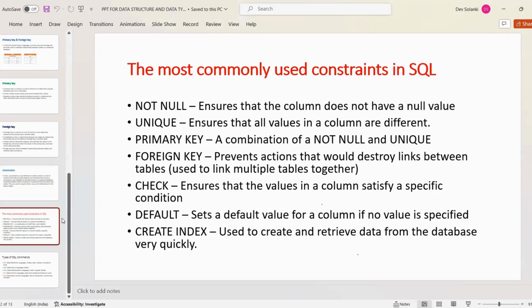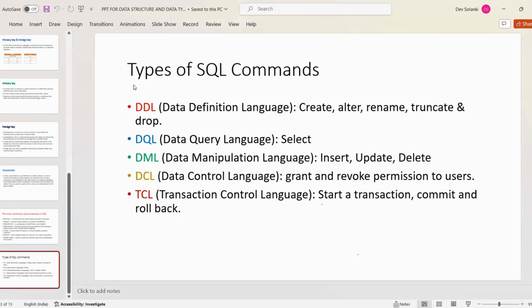So we have completed all the theory part here about MySQL data structure, data types, foreign key, primary key, constraints, all these things. Now we are going to move to the practical part, but one most important thing is left, that is the types of SQL commands. So let's understand this.